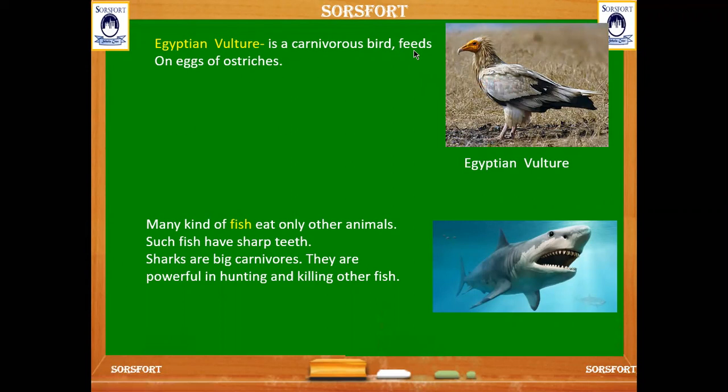And many kinds of fishes eat only other animals. Such fishes have sharp teeth. Sharks are big carnivores. They are powerful in killing and hunting other fishes. We can see it will attack the small fishes and take them as its food.